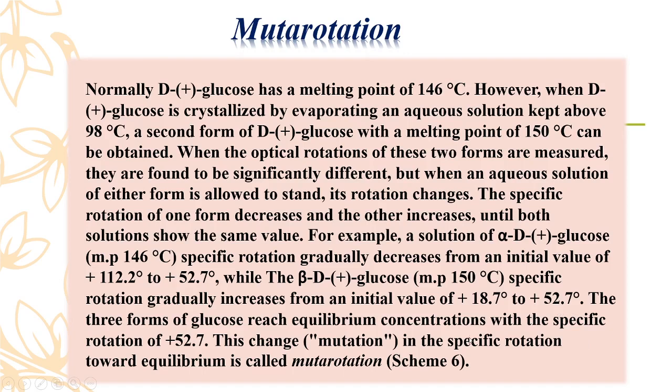That means when we add water to alpha or beta glucose, the specific rotation is the same.